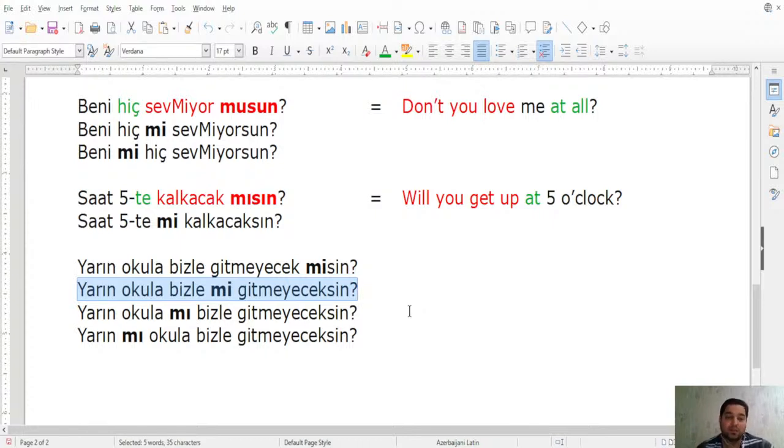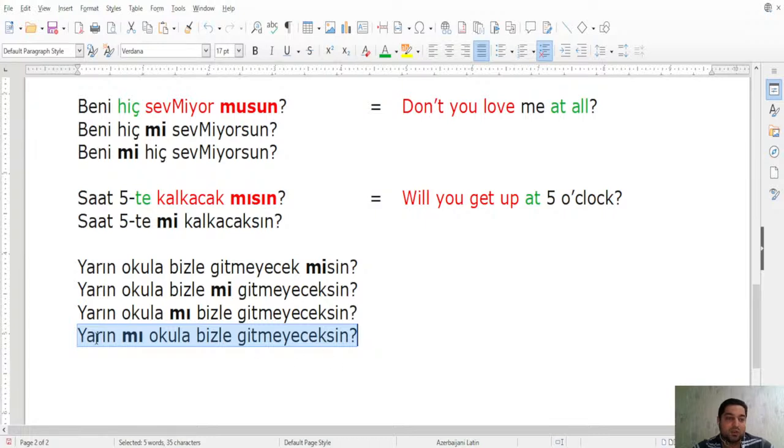Yarın okula bizle mi gitmeyeceksin? The third one is pronounced as yarın okula mı bizle gitmeyeceksin? Yarın okula mı bizle gitmeyeceksin? And the last one is pronounced as yarın mı okula bizle gitmeyeceksin? Yarın mı okula bizle gitmeyeceksin?